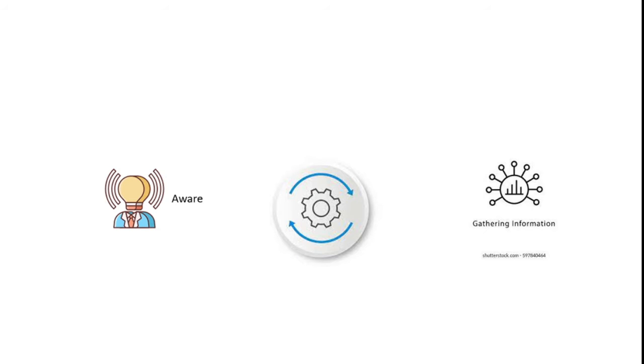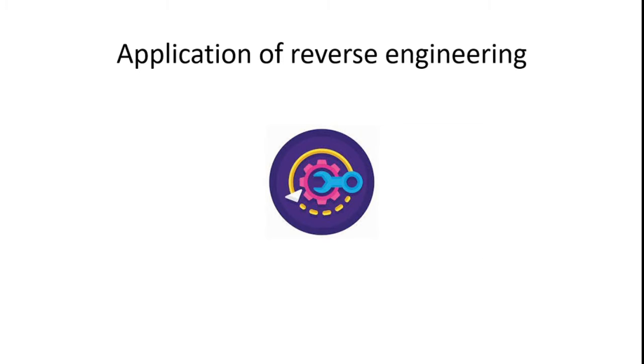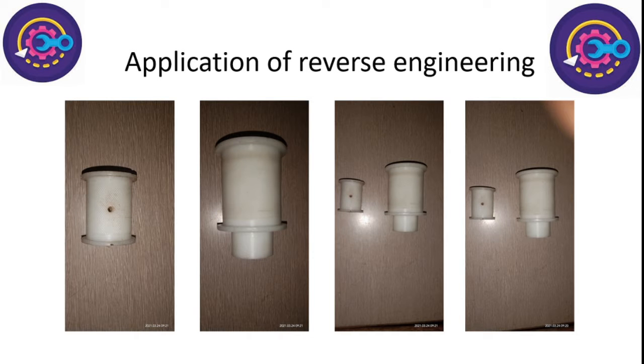We should be aware of how reverse engineering is used to collect information from products already available in the market. Now I want to explain some applications of reverse engineering. I conducted it on a smaller and a larger pulley available in the mechanical market. These pulleys may be used for machine tool design. So how do I manufacture the smaller pulley and the larger pulley? First, I have to draw the sketches with the metrology lab instruments.